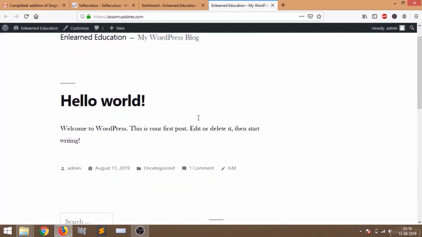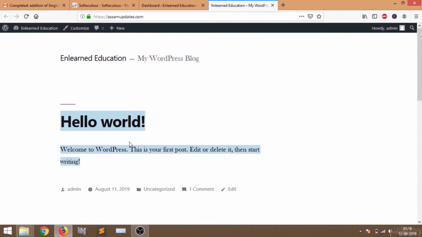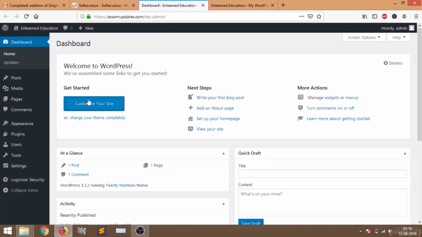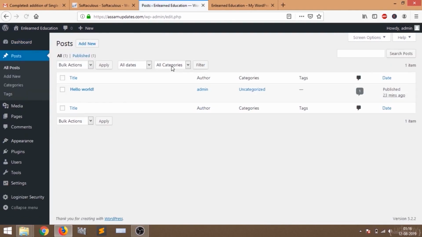Here you can see this is a demo post. I'm going to delete this post in the backend. Let me go to Posts and click on All Posts. So this is the post. I'm going to click trash, that means I'm going to delete this post.